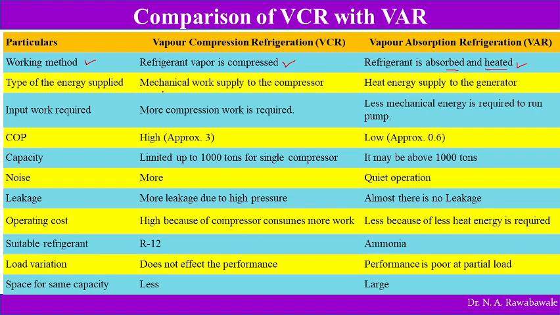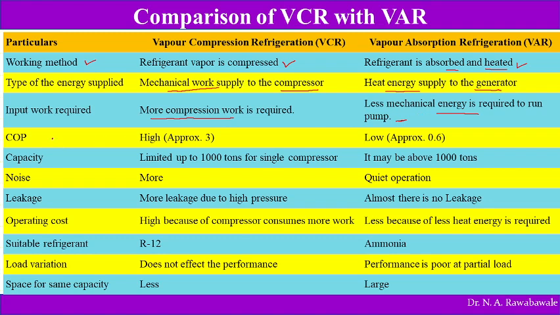In case of vapor compression refrigeration system, mechanical work is supplied with the help of a compressor. In vapor absorption refrigeration, heat energy is supplied to the generator, with a heating coil. So this is another difference. Then work input required. In vapor compression refrigeration, more work is required in a compressor, whereas less mechanical energy is required to run the pump in vapor absorption refrigeration. Only a small pump is there, and a large amount of work is not required to run this pump.